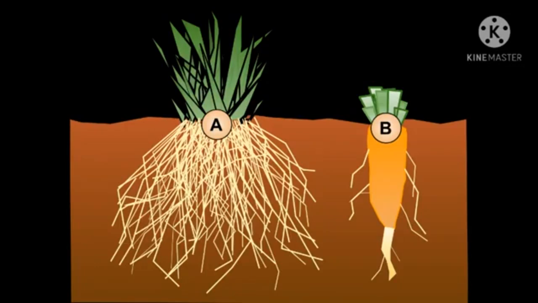Next one, fibrous root. Fibrous roots do not grow very deep into the soil. As they have the appearance of fibers, that root system is called the fibrous root. Plants with fibrous root system are maize, wheat, sugarcane, rice and onion. These are the examples for fibrous root system.